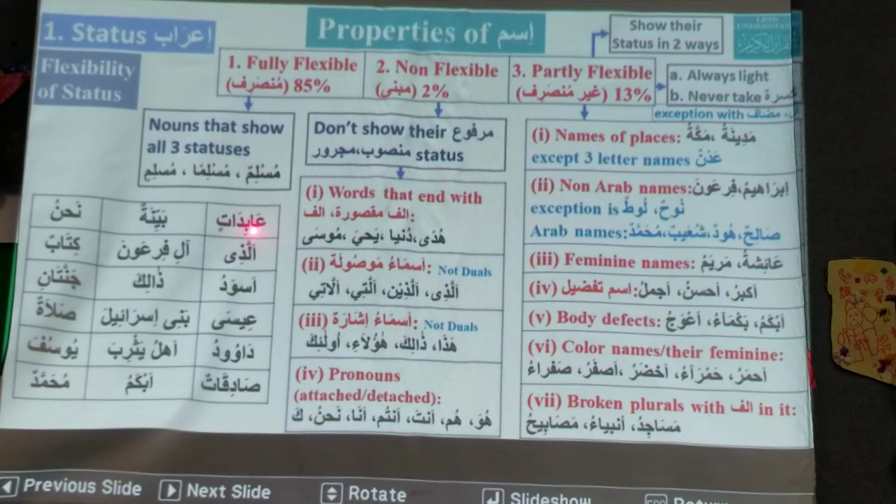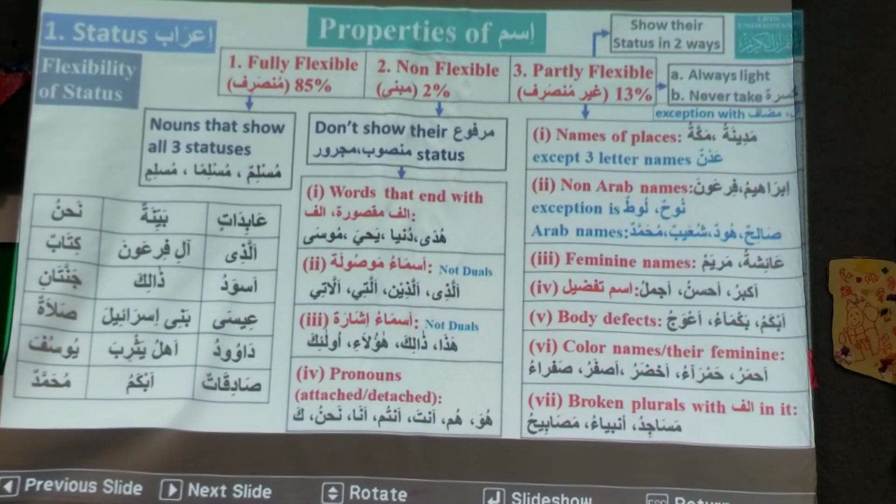And what is the marfu status? Abidatun. So we learned in the last sessions: abidatun, abidatan, abidatin. So this tin shows us the fully flexible status. When you see tanween, it means it is fully flexible.